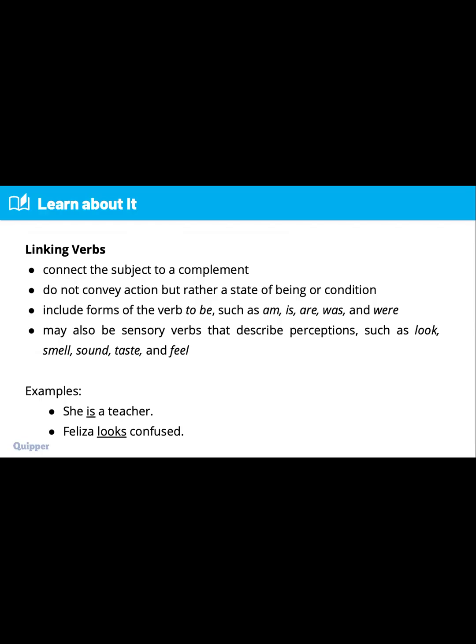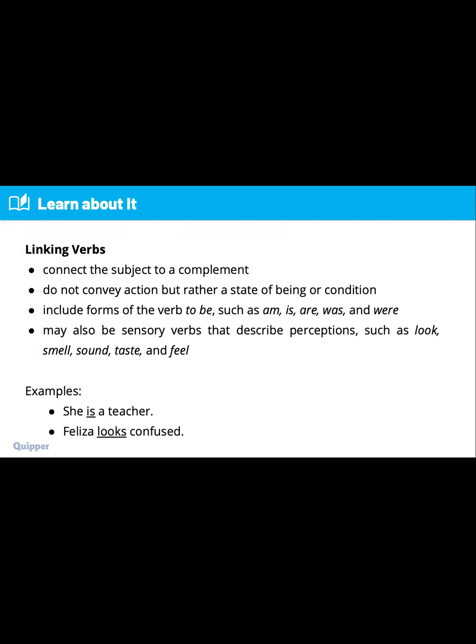For example, we have here, she is a teacher. In the example that we have, is connects to she, meaning she is a teacher.